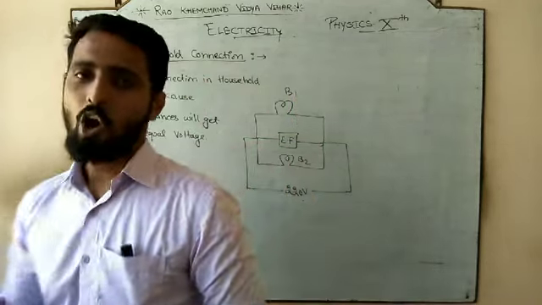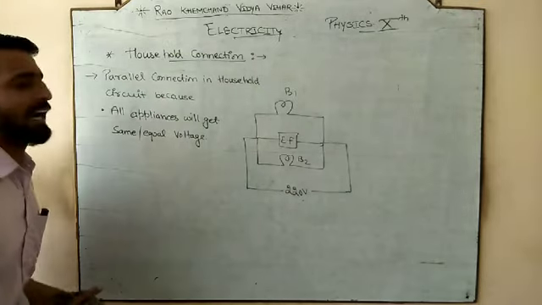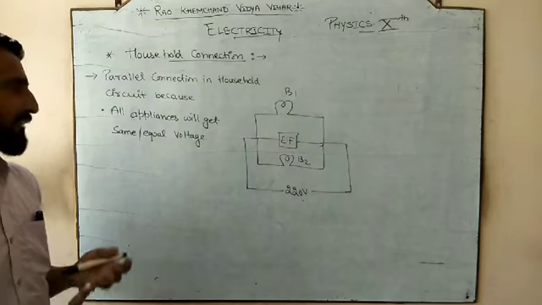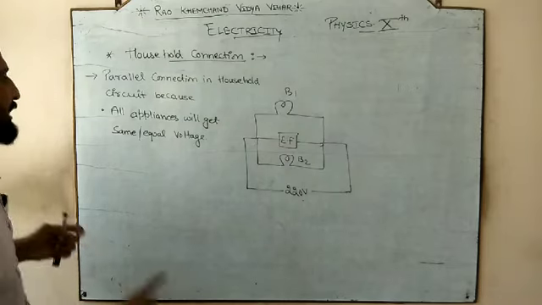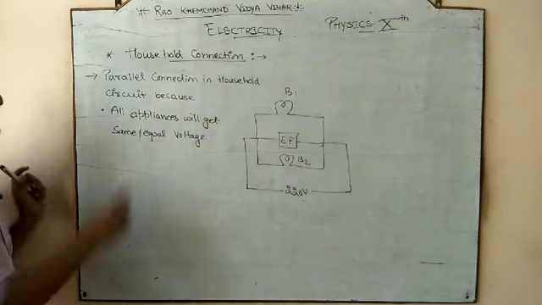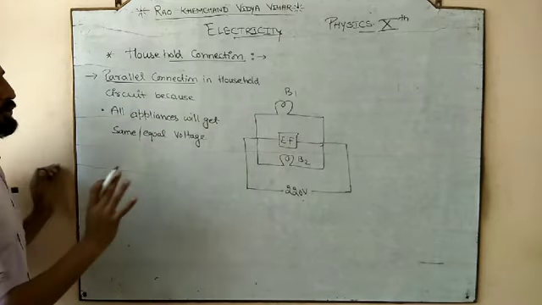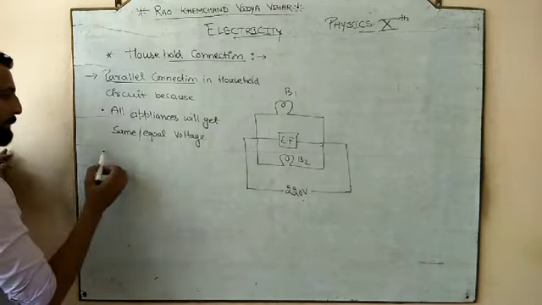So it means all the appliances will require a different amount of current, but they have to operate on the same voltage. That's why they should be connected in parallel. So parallel connection in household circuit, and this you can say is the first advantage of that.